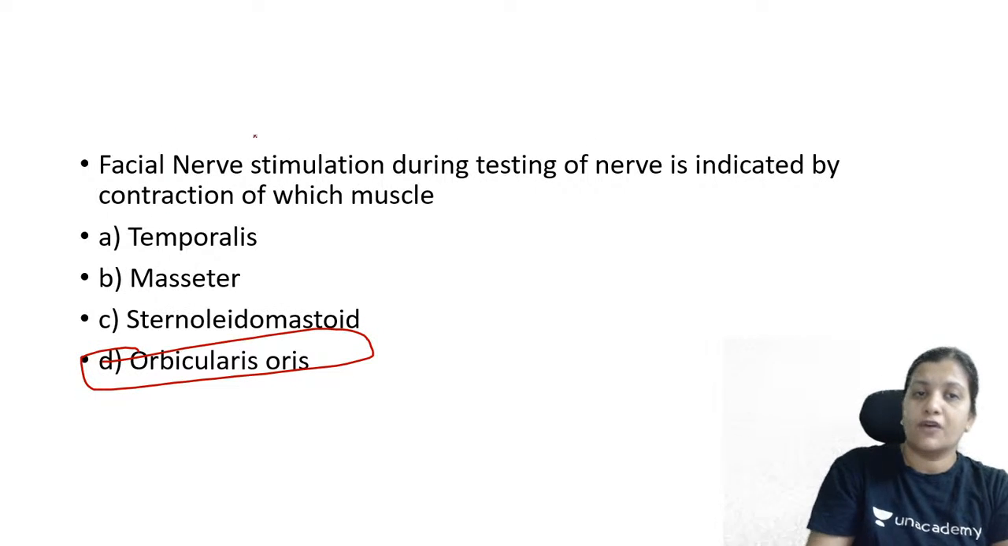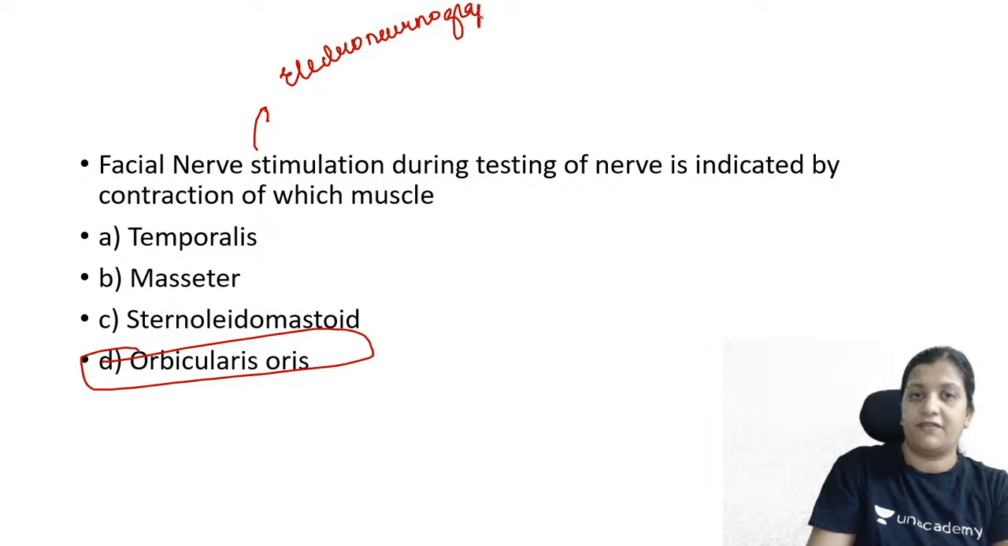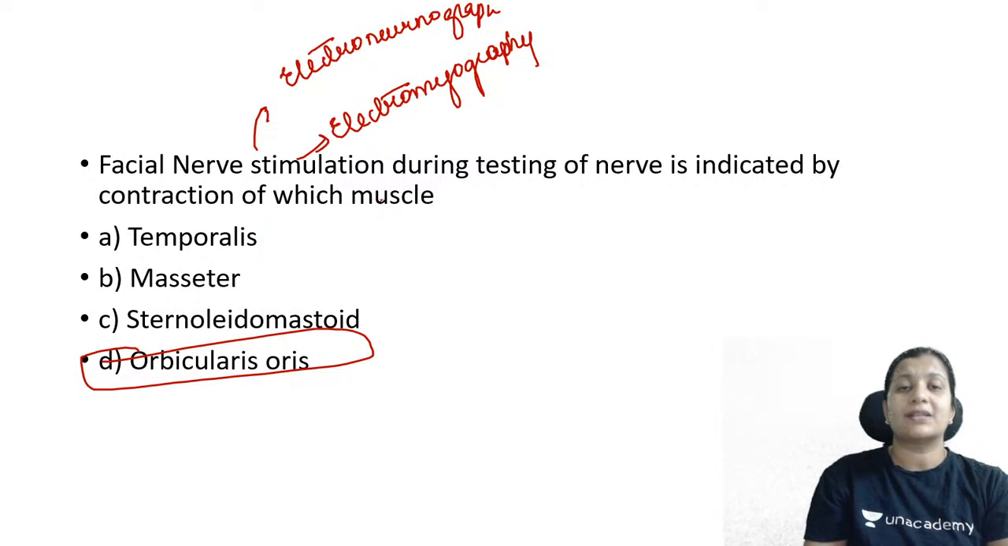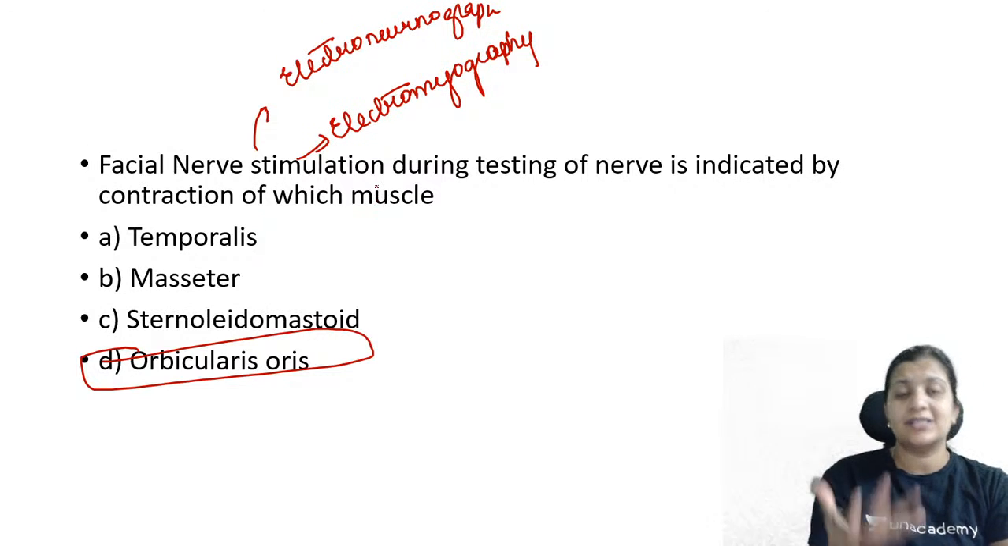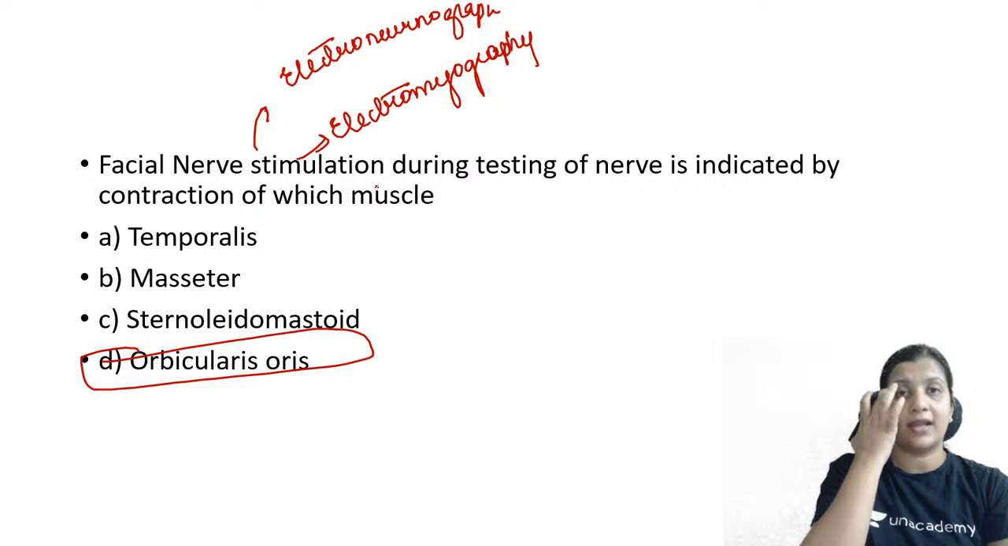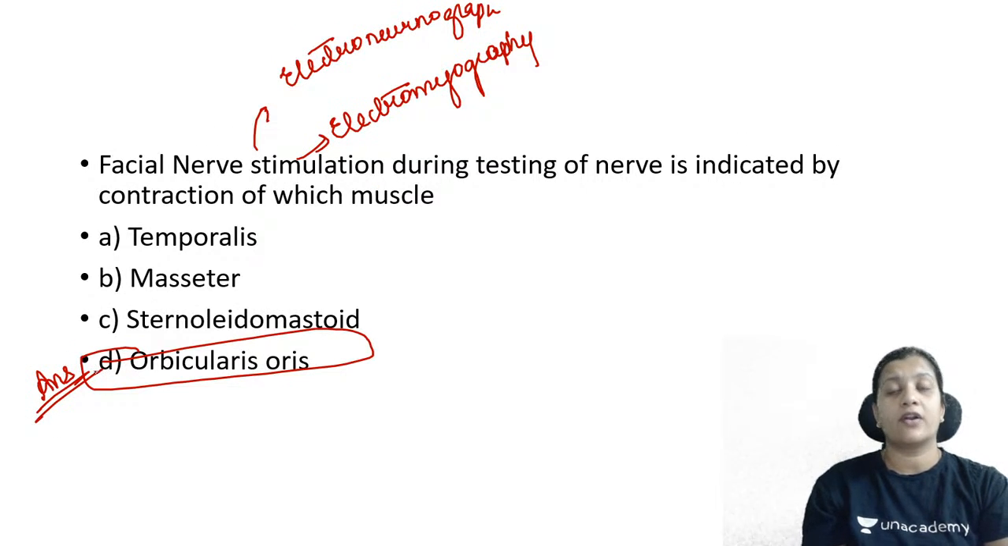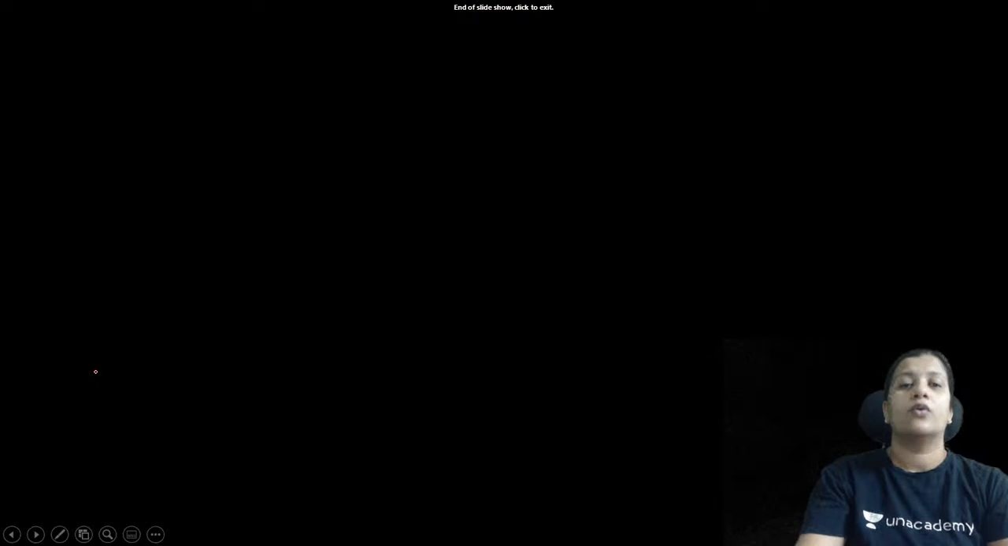Whenever we talk of facial nerve stimulation, we talk about electroneuronography or electromyography. When we give electrical stimulation, we see contraction of the muscles. So electroneuronography and electromyography are the electrophysiological tests. The muscles where we give stimulation and see a response are either the orbicularis oculi or the orbicularis oris. So facial nerve stimulation is identified by causing contraction of the orbicularis oris muscle.